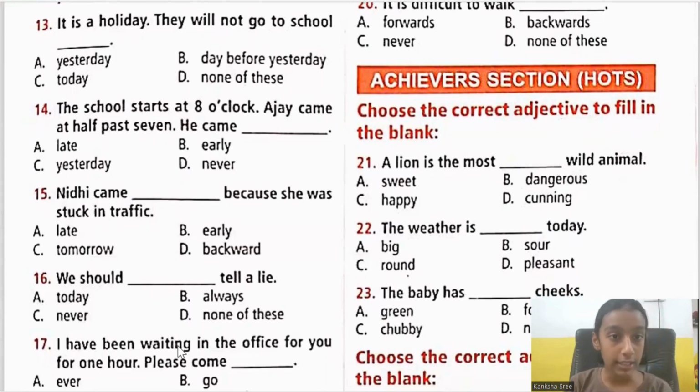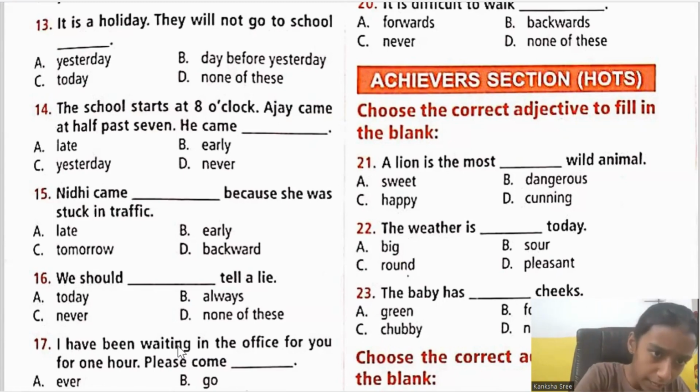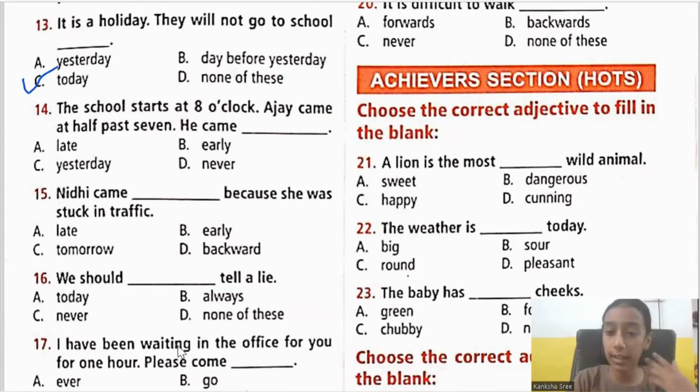It is a holiday. They will not go to school dash. Will not go. It is in future. So look at the options. Yesterday, day before yesterday, today, and none of these. So what is the future in this, children? Yesterday and day before yesterday are past, so we can't choose them. Today, yes, we can say today because imagine you are speaking the sentence early in the morning. It is a holiday. They will not go to school today. Even today actually comes under future when you are talking in the morning.